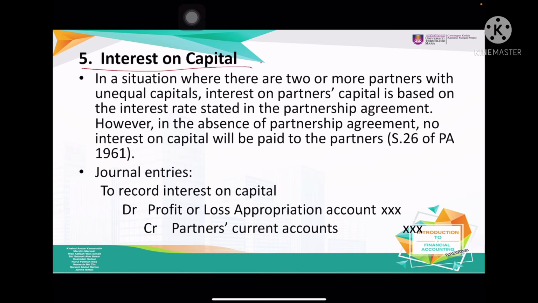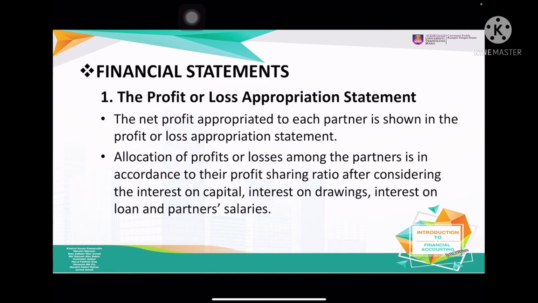Interest on capital, so it means that two or more partners contribute to the capital, but there is unequal capital. So it means that A contributes 10,000, B contributes 20,000. So the capital is different. It's about unfair, right? So what they are going to do is give interest on capital. So if you invest more in the partnership, you're going to get more benefit. Alright, so how to record this one? Debit profit and loss appropriation and credit partners current account.